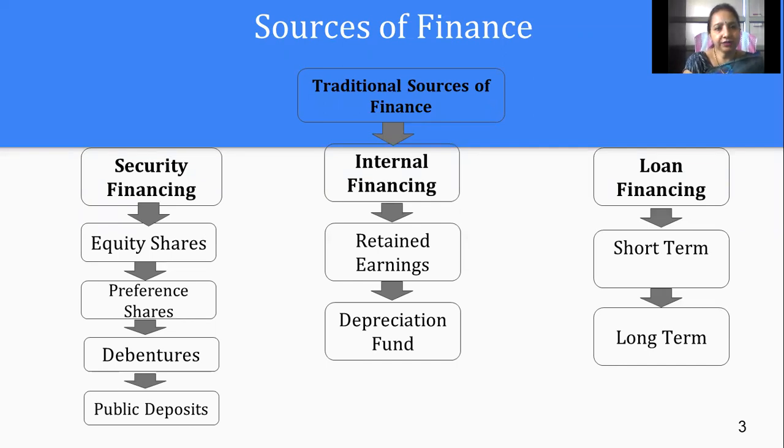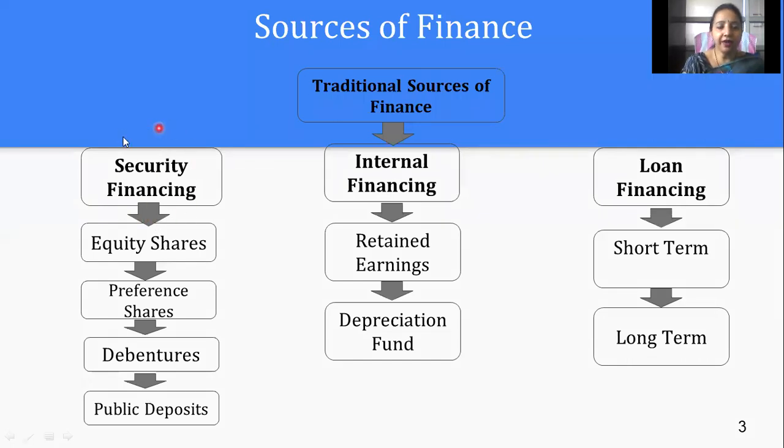Traditional sources of finance were security financing, internal financing, and loan financing. One by one, we'll be discussing all these three: what is security financing, what is internal financing, and what is loan financing.